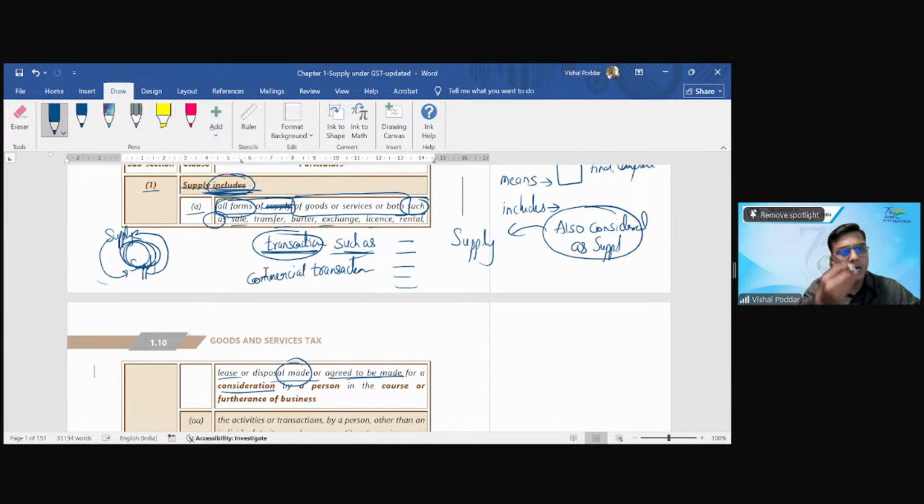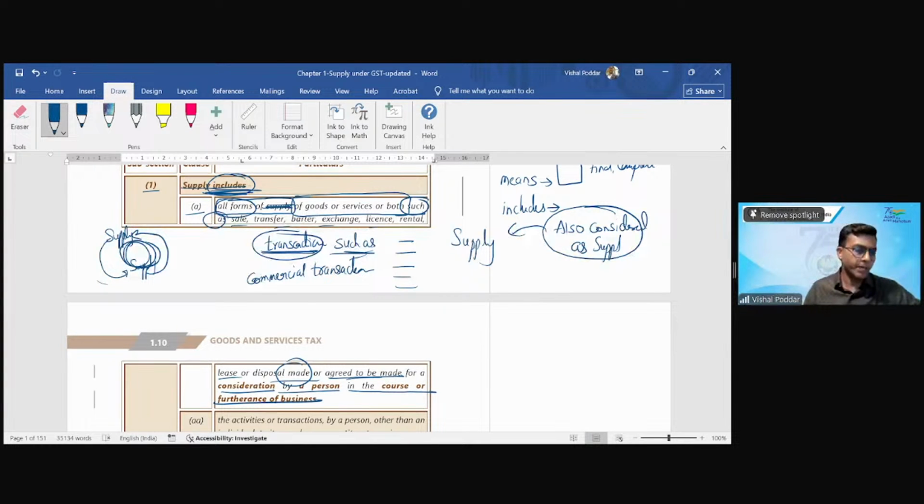By selling my car, by selling my laptop, I'm getting money, no problem. By a person, I am a person. But what is missing is this. Am I doing this in the course of business? Answer is no. Is it in the course of my business? Answer is no. Hence, even though it is not in the negative list, still it is not a supply.